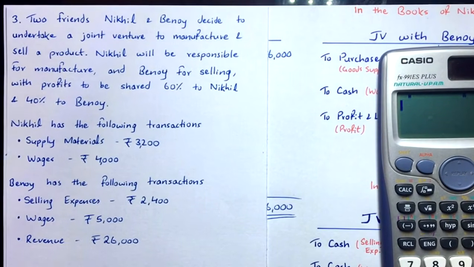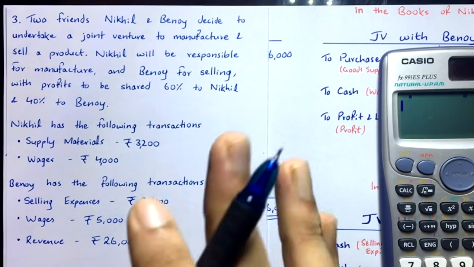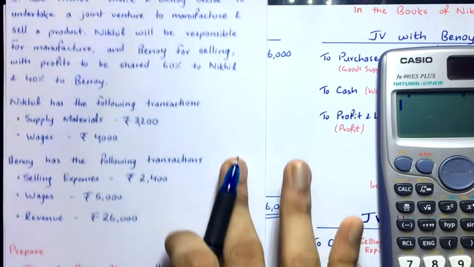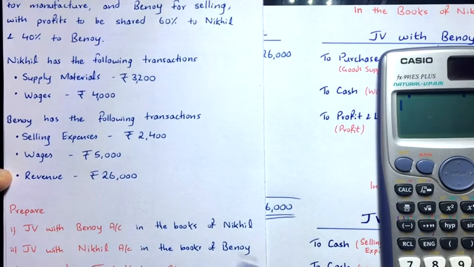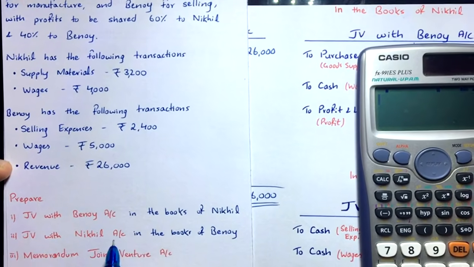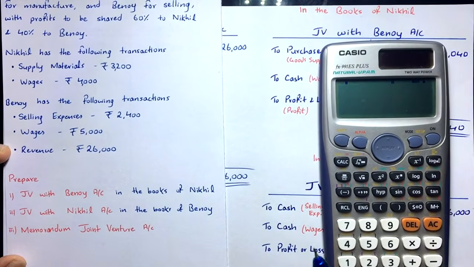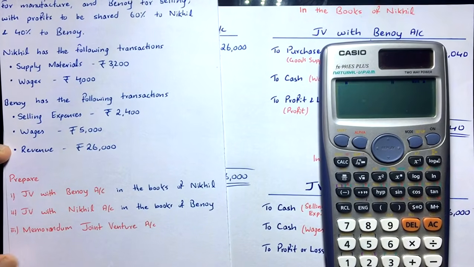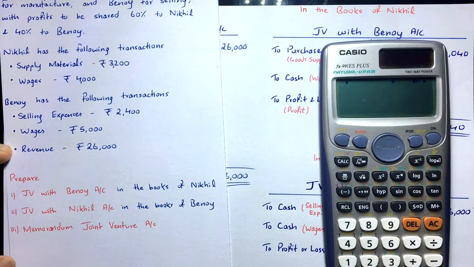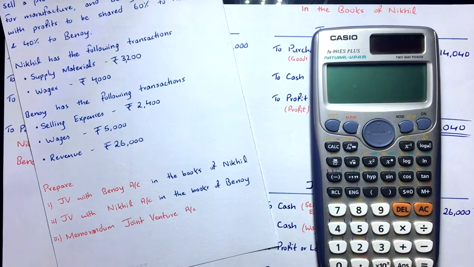It's a very simple question, very few transactions. So it's a perfect problem to start off with the memorandum method, right? And then they have said, see here, they have asked us to prepare joint venture with Binoy account in the books of Nikhil and joint venture with Nikhil account in the books of Binoy. Yes, that's what we do, right? And then we have to prepare the memorandum joint venture account. So simple problem. Let's solve this problem.